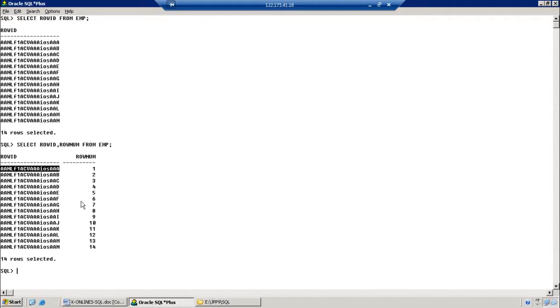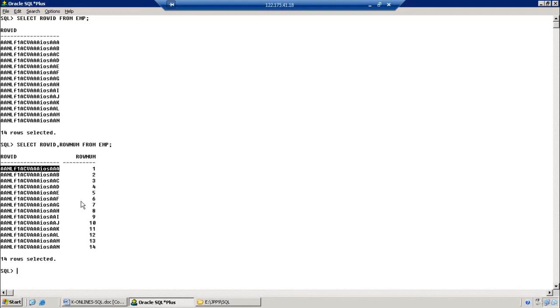Suppose I have a table with 1000 records. How many ROWIDs are generated? Obviously 1000 ROWIDs are generated. Every ROWID is unique. Every ROWID does not match another ROWID.